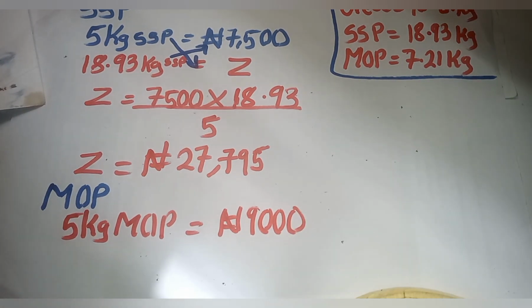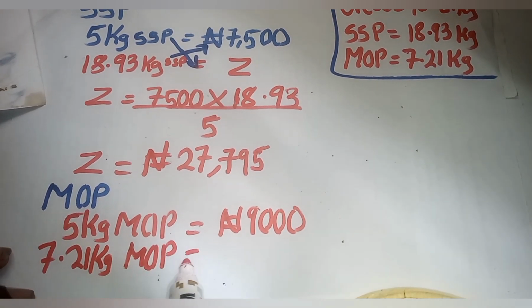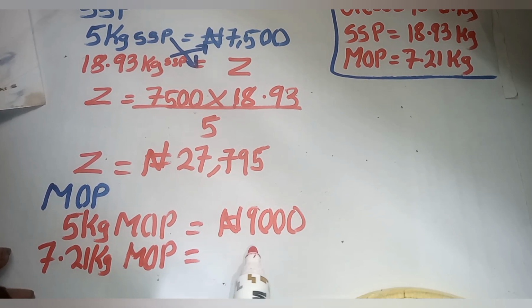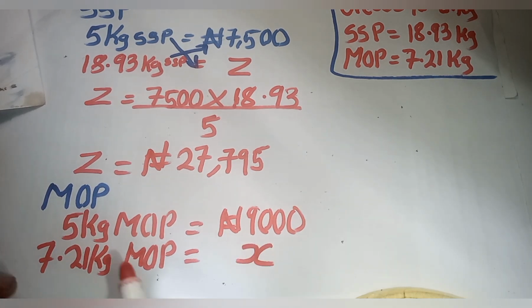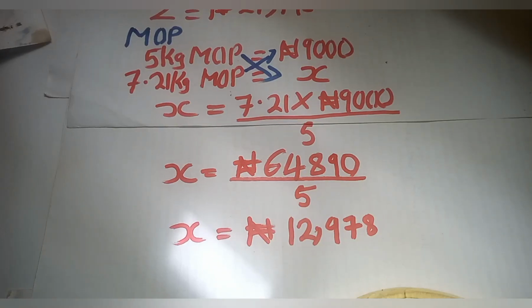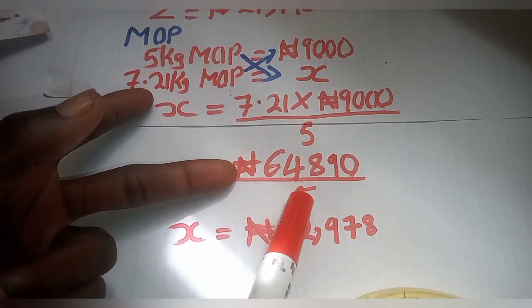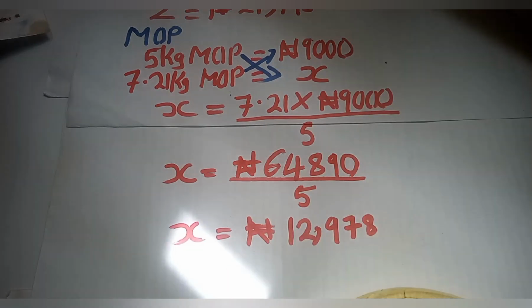So now, don't forget that the amount of muriate of potash that I use is 7.21 kilogram. So 7.21 kilogram of MOP will cost, let me represent it as X. You can represent it as any letter, but in this case I want to represent it as X. The next thing to do is to cross multiply to get the value of X. After cross multiplying, I got 7.21 times this equals to this. Then I divide, and I got the value of MOP that I'm going to be using.